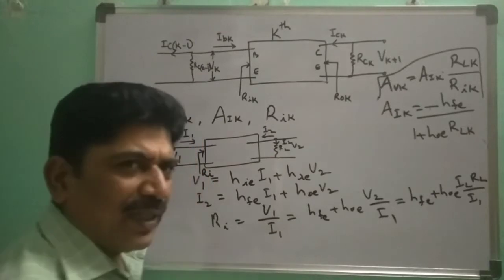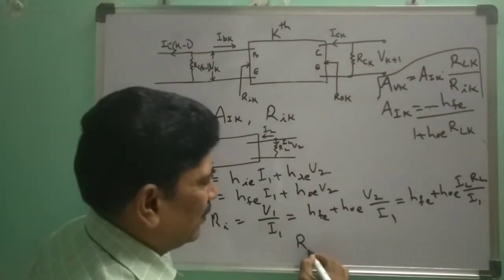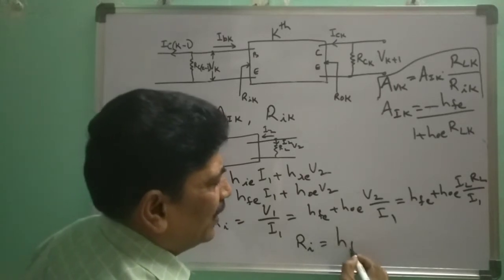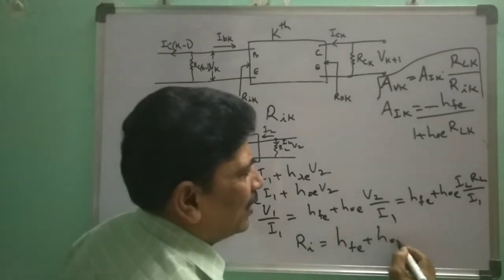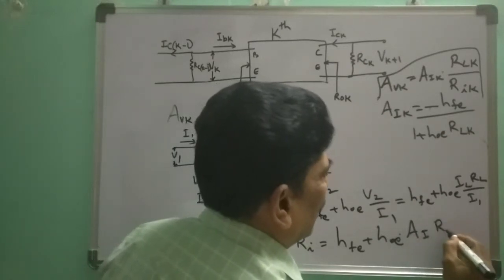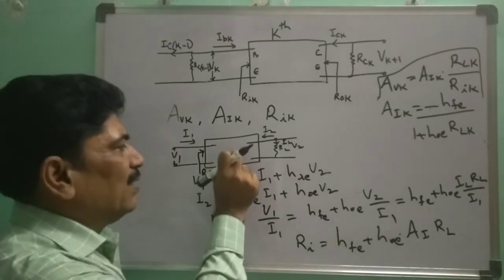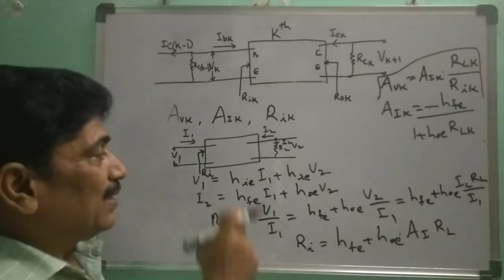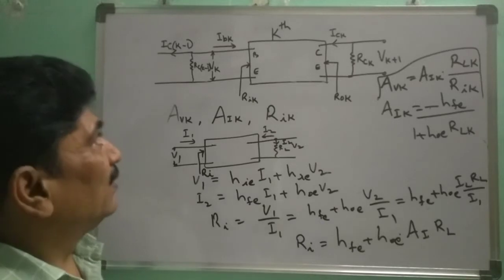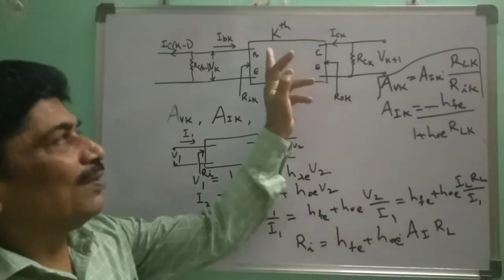We know that output current by input current is the current gain. So RI is equal to HFE plus HOE into AI RL. RL is the effective load resistance of this single stage amplifier. There are n stages, and from those I have considered only the kth stage.